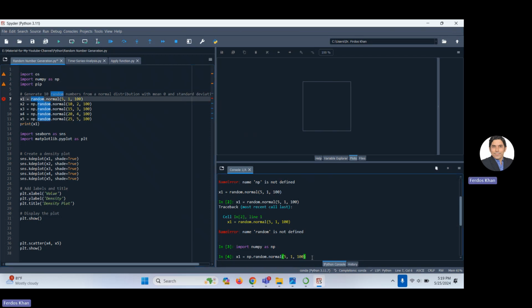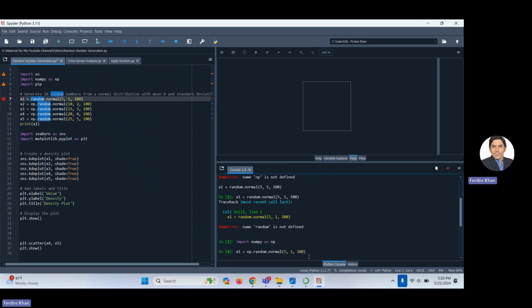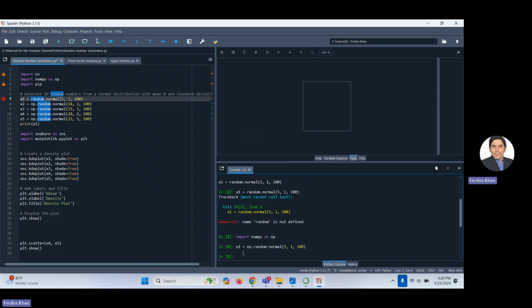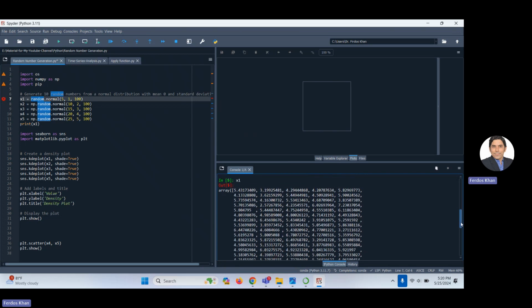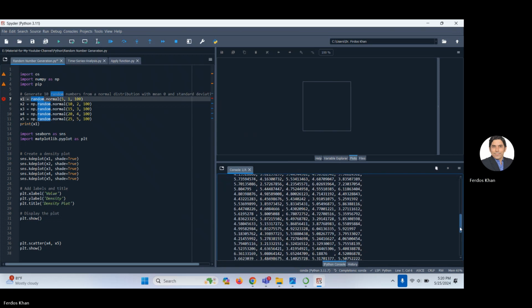So now you can see x1 is equal to np.random.normal, and this will generate random numbers from a normal distribution with mean 5, standard deviation 1, and 100 values. And if you want to see, just write x1 the values. Yeah, so these are the values. They are around 5, a little more or less, because the mean is 5, standard deviation is 1, and the number of values is 100.